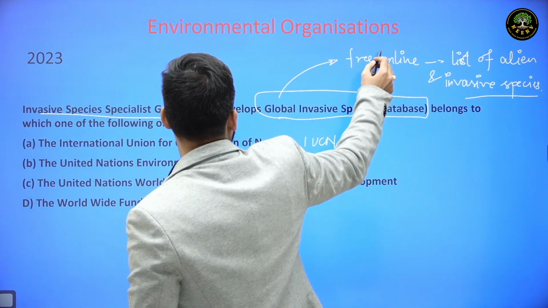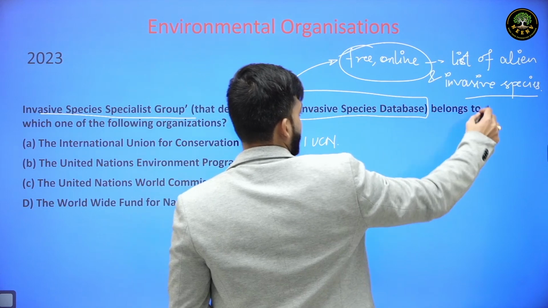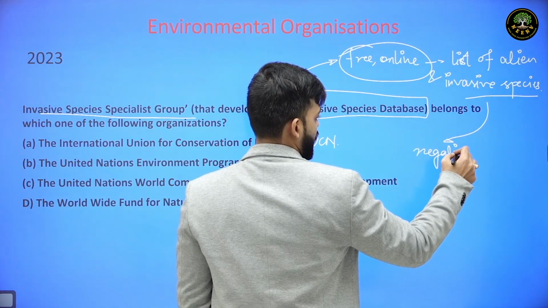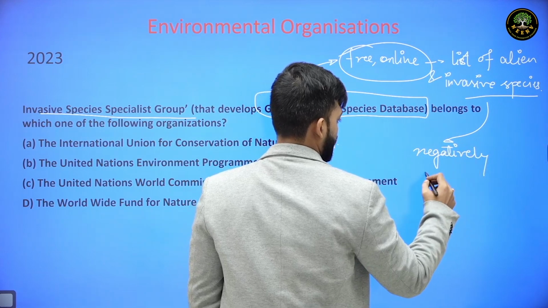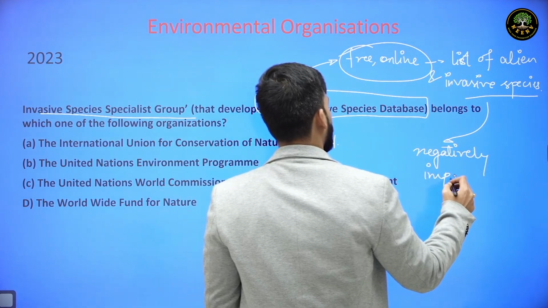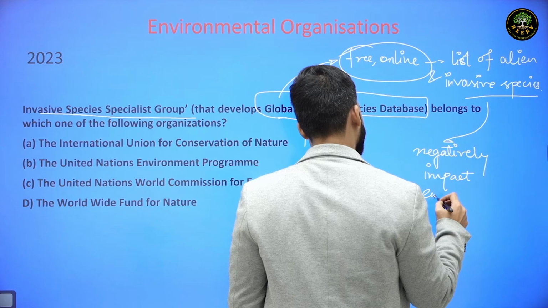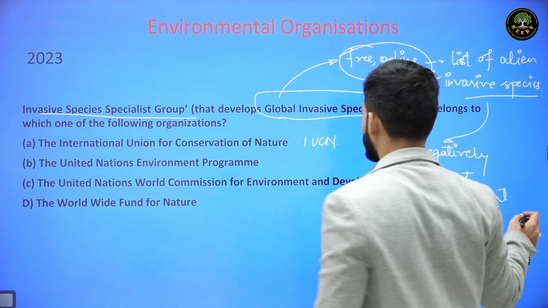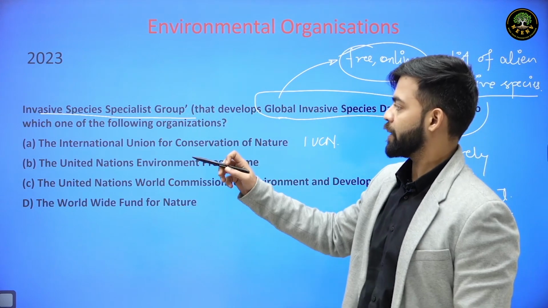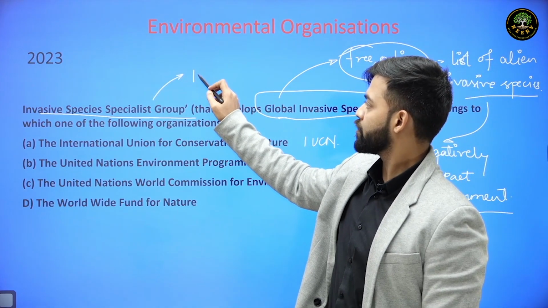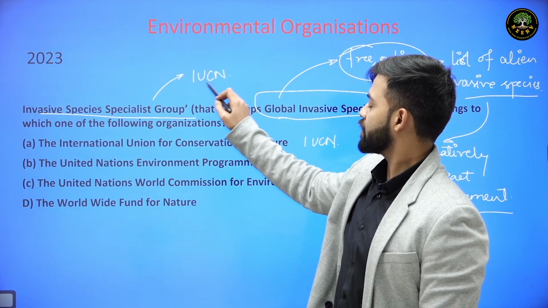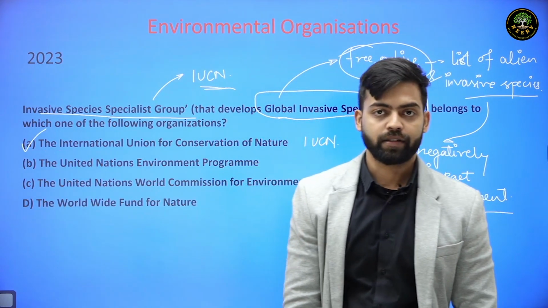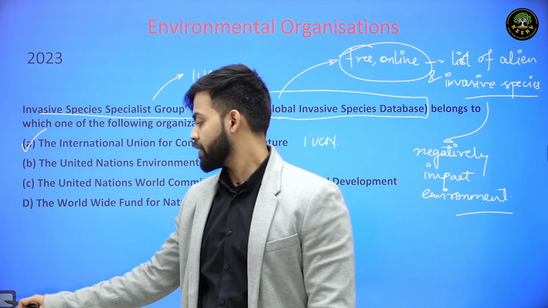So this is a free online service. These invasive species negatively impact the environment. And the invasive species specialist group is under IUCN. So this list is released by IUCN. So A is the correct answer for this question.